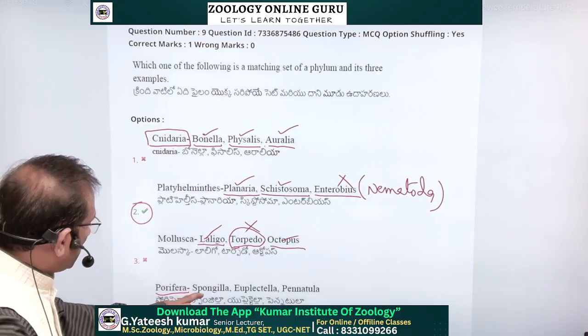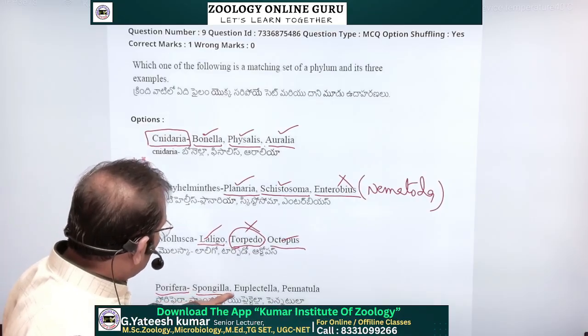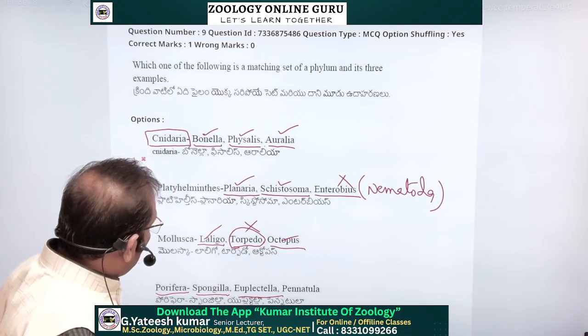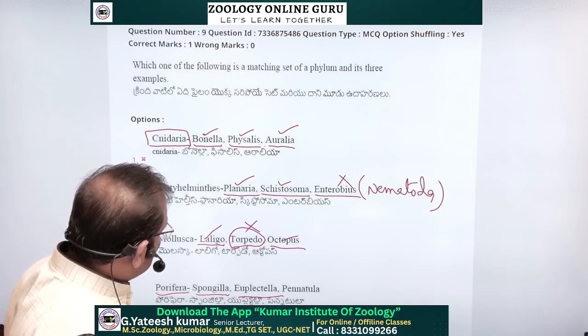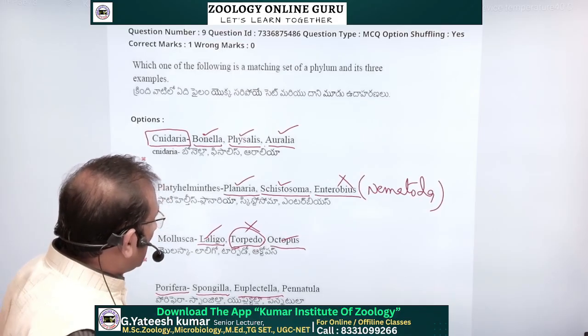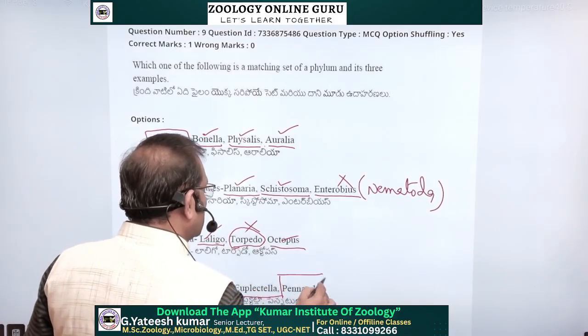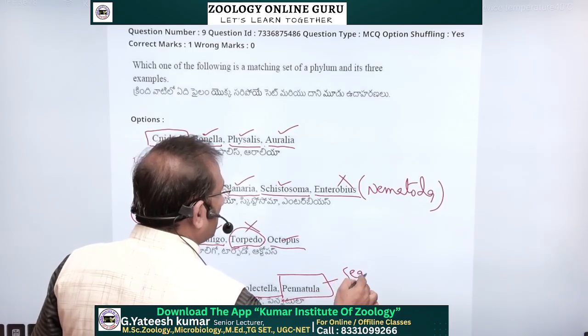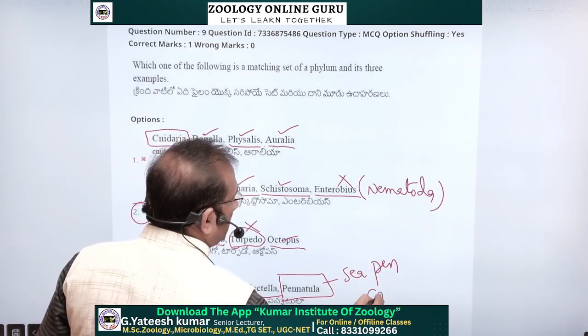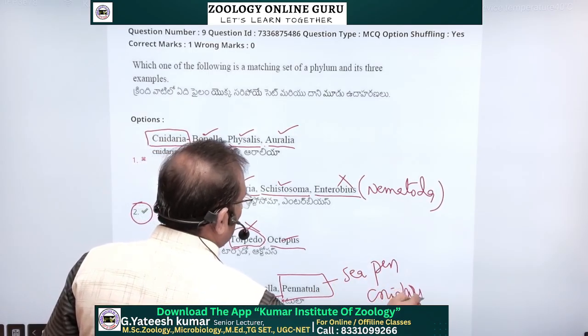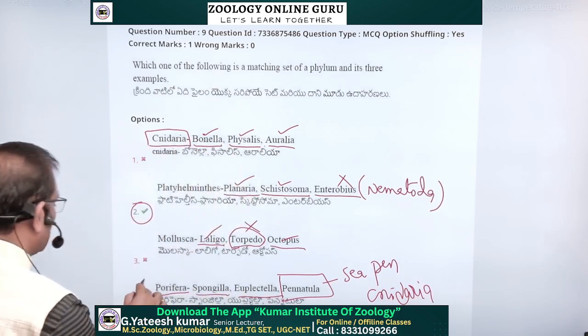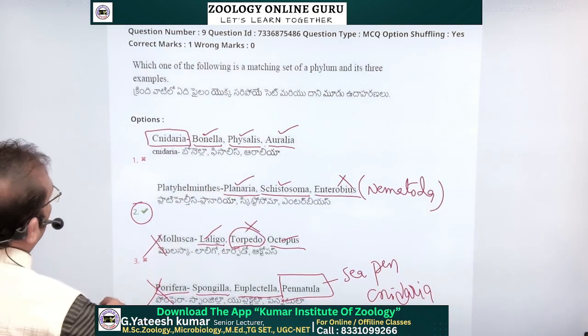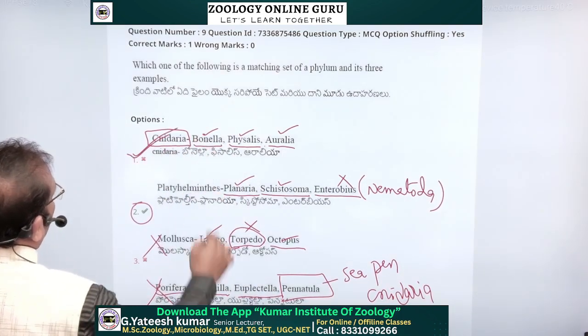Porifera: there is Spongilla, yes, freshwater sponge, and Euplectella, yes, the Venus flower basket is called Euplectella, and Pennatula, sea pen. Sea pen belongs to Cnidaria. So this is also a wrong option. So the first one is the correct one.